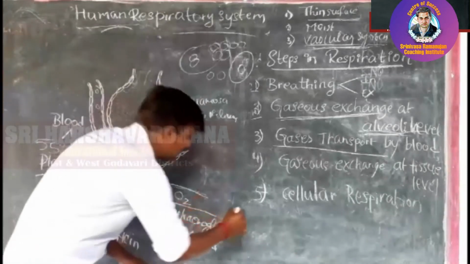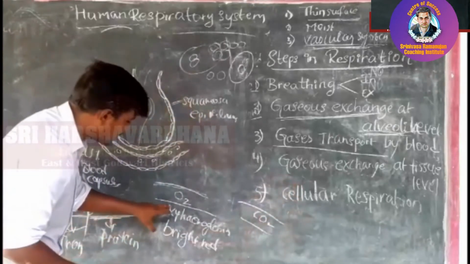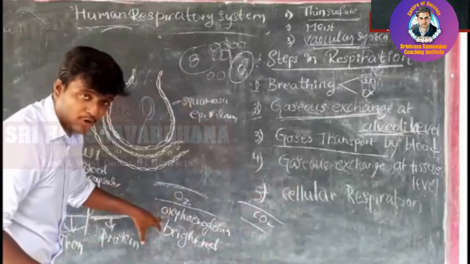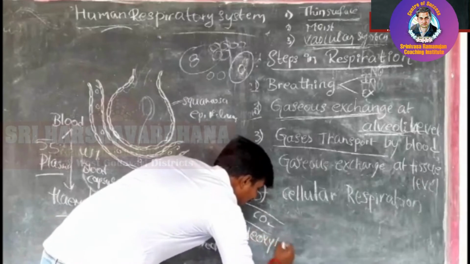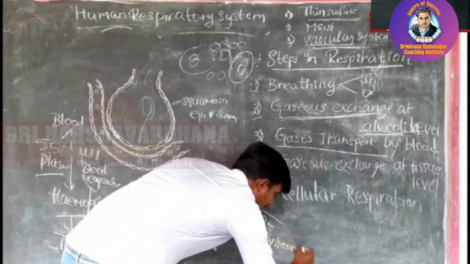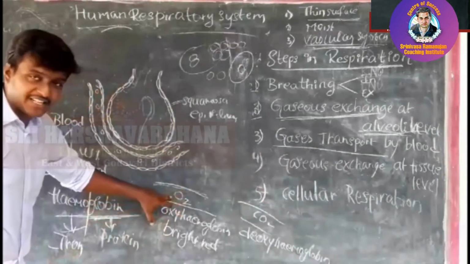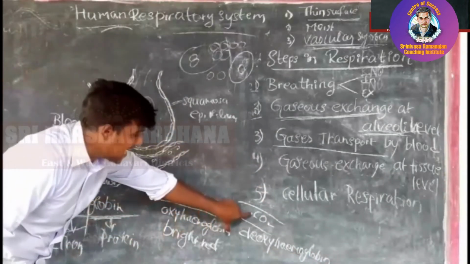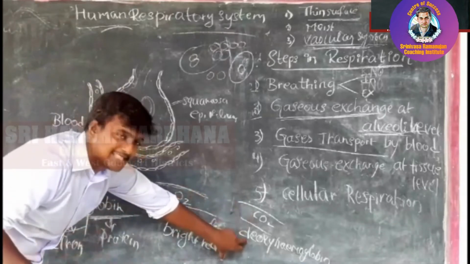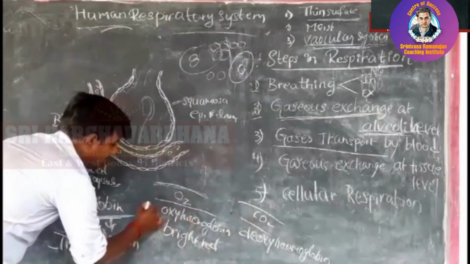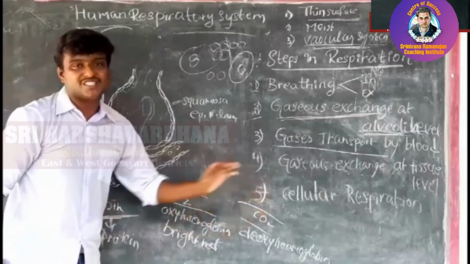In the same way, if the blood is carrying carbon dioxide, here we call the oxygen carrying blood oxyhemoglobin, and if it is carrying carbon dioxide, we call it deoxyhemoglobin. So when it carries oxygen it is oxyhemoglobin. When it is carrying carbon dioxide, it is not carrying oxygen. That's why here I wrote a D. In front of oxyhemoglobin, just add the letters DE and it turns into deoxyhemoglobin.